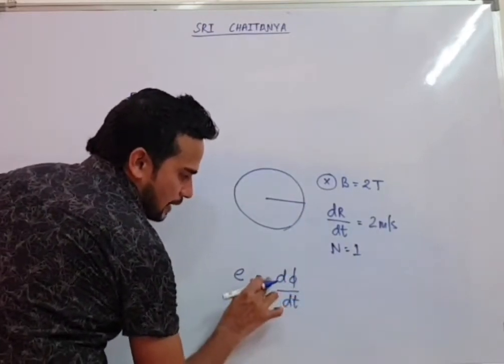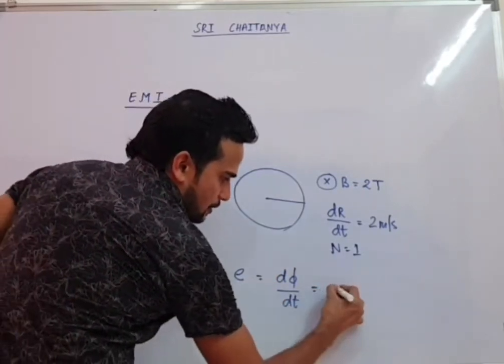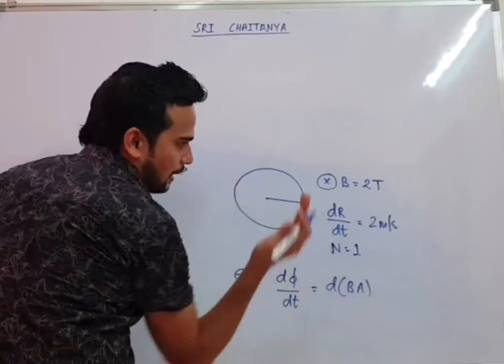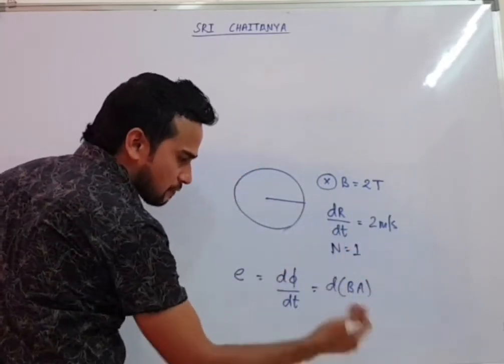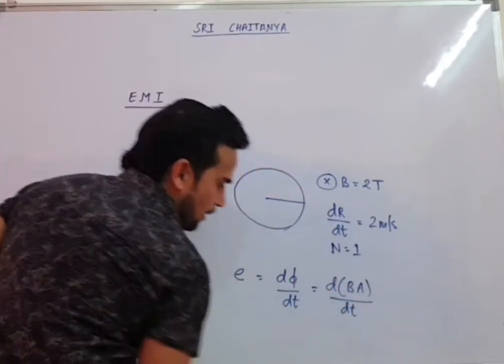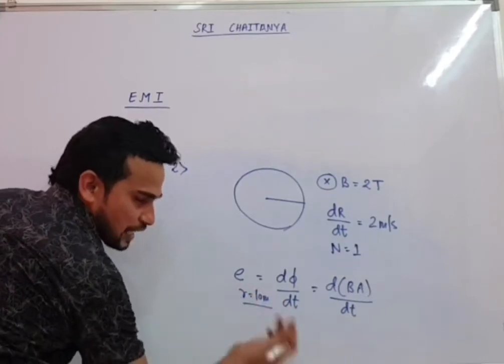We are ignoring the minus sign because we just want magnitude. Now d phi will be B into dA, cos theta will again be 180 degree. Cos 180 is -1, so ignoring minus, 1 will come, by dt. They will ask you EMF when the radius of the circular loop becomes 10 meter.